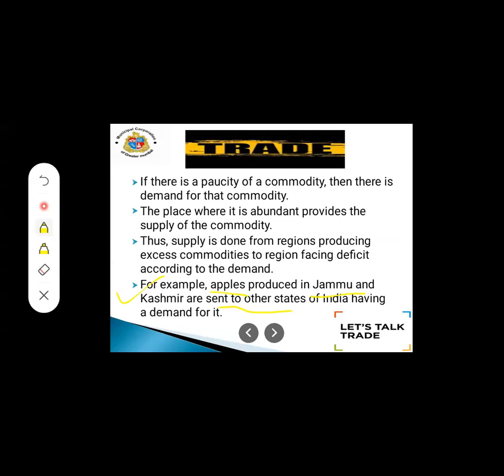If in Maharashtra state, student, there are no apples and the people are demanding them, more and more demand is going on. So from where will the apples come? They will be sent from Jammu Kashmir. Yes, we will get them from Jammu Kashmir.